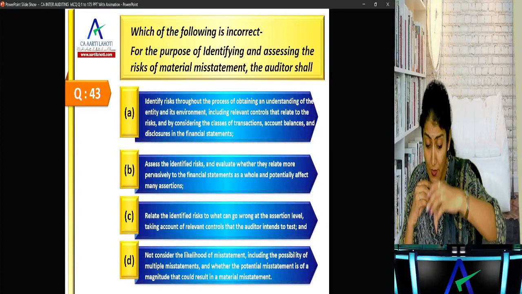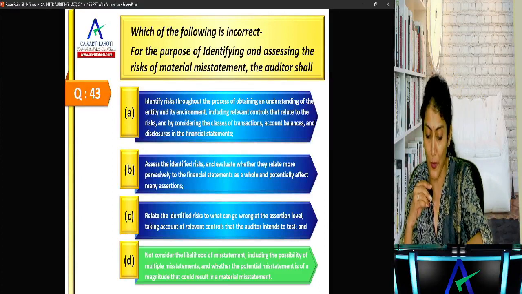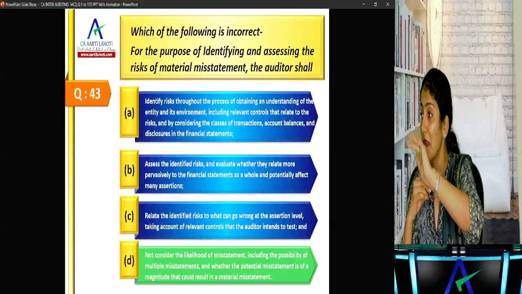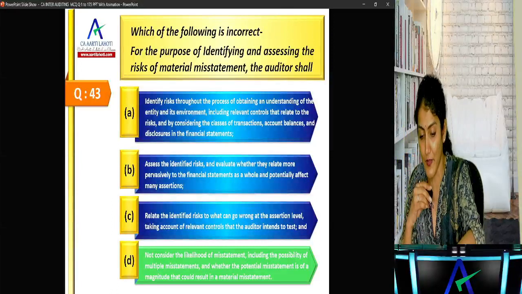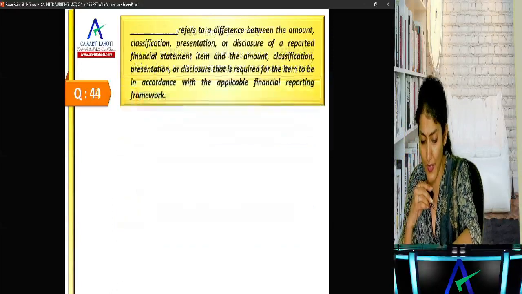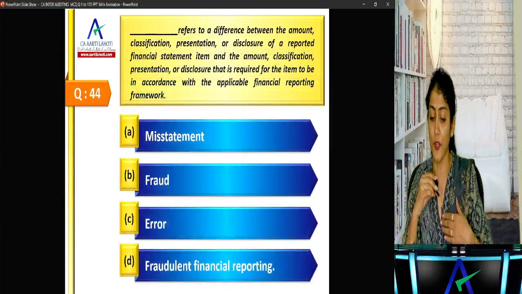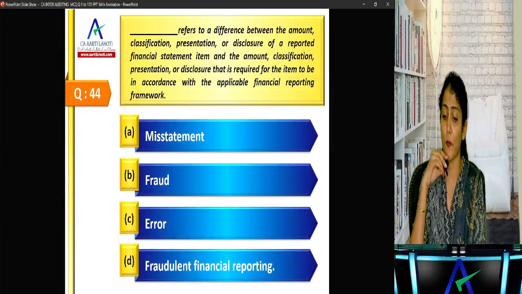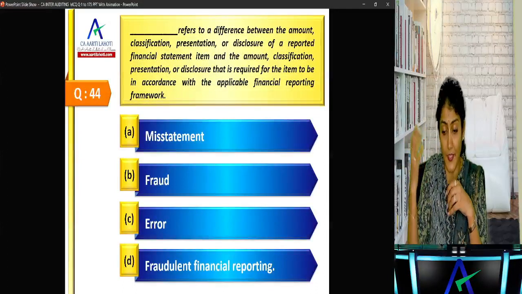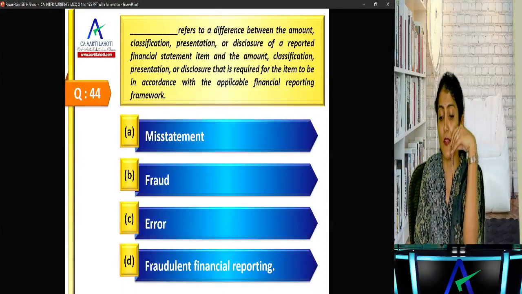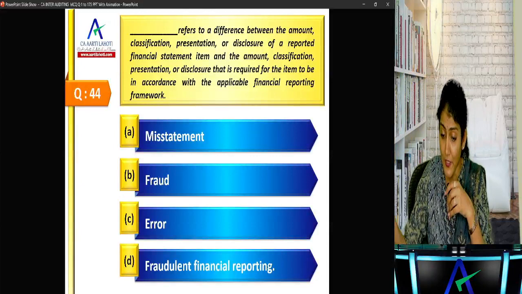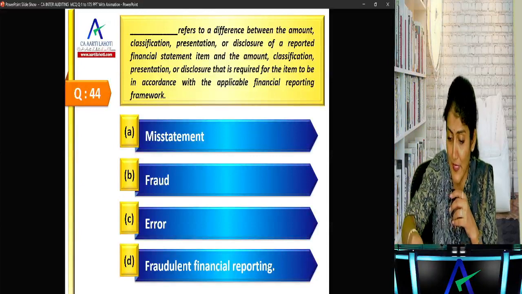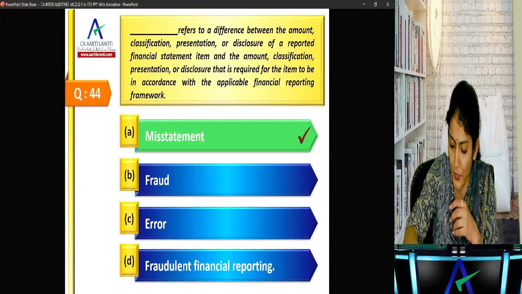Right? D, not consider. The "not" is the only problem over there. Rest everything is correct. It says consider the likelihood of the misstatement, right? So consider. Not consider is not correct. Okay. Misstatement refers to a difference between an amount, classification, presentation, or disclosure of a reported financial statement item and the amount, classification, presentation, or disclosure that is required for the item to be in accordance with the AFRF. Right, so misstatement is the difference between what is and what should be.